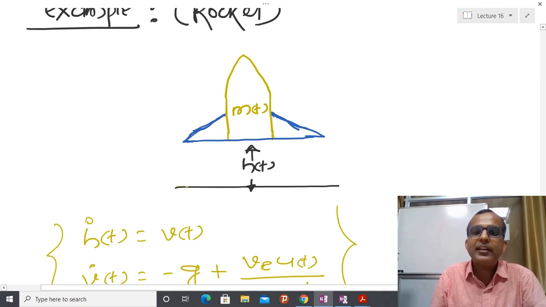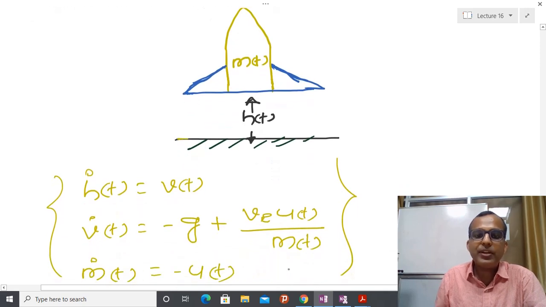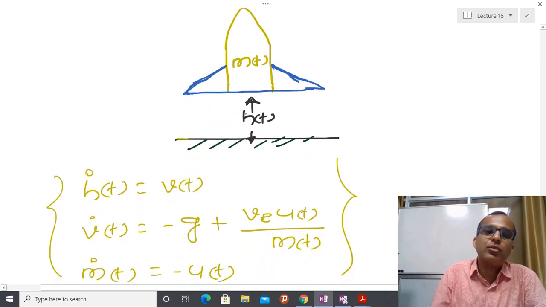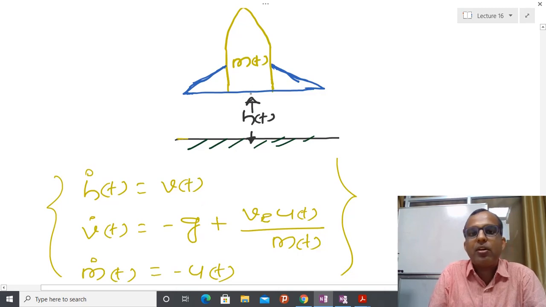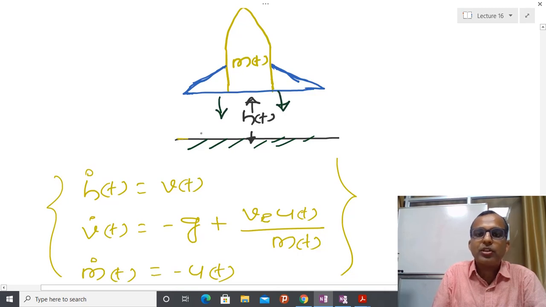This is the height with respect to the ground. Here the rate of change of height I have defined as the velocity v, and for v dot, I have m v dot equal to minus mg. Obviously, whenever the rocket is going to leave the ground, some attraction force due to gravity comes into the picture, and that is mg.